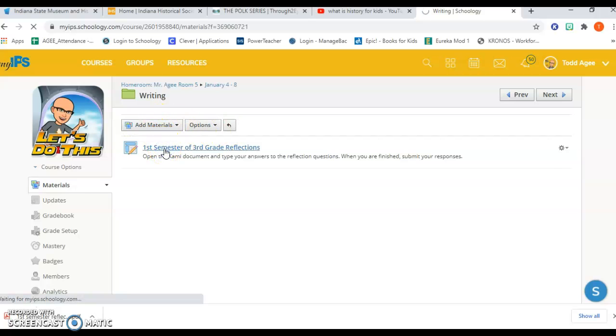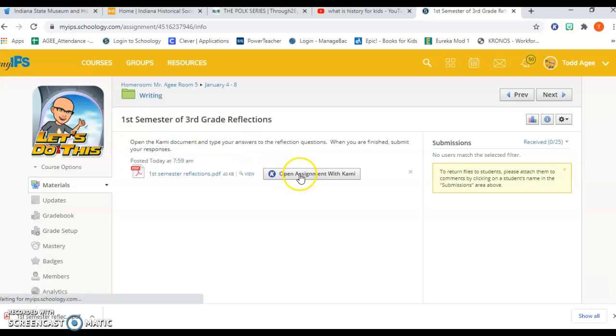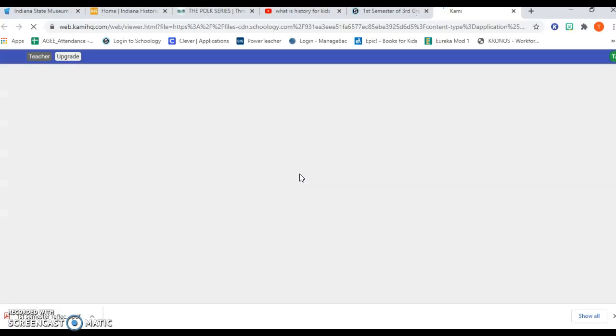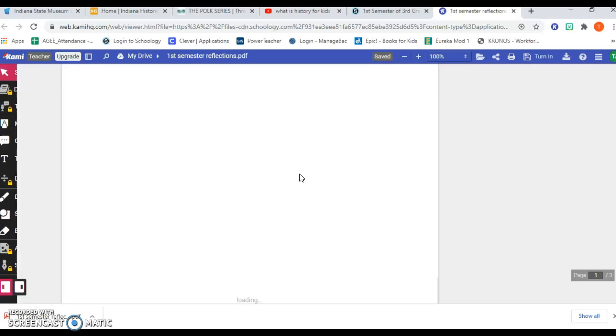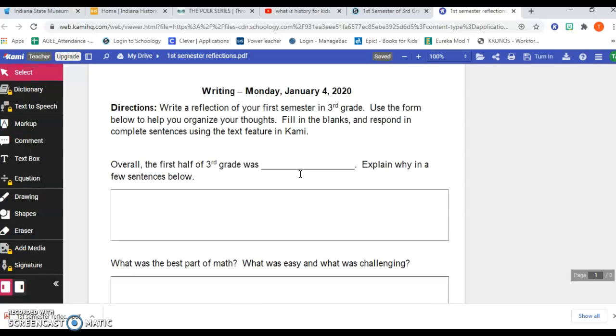So when you open up the file, make sure you click on the Open Assignment with Kami button, and you'll see a document that looks like this. So it's got the heading Writing Monday, January 4th, 2020. The directions are write a reflection of your first semester in third grade. Use the form below to help you organize your thoughts. Fill in the blanks and respond in complete sentences using the text feature in Kami.